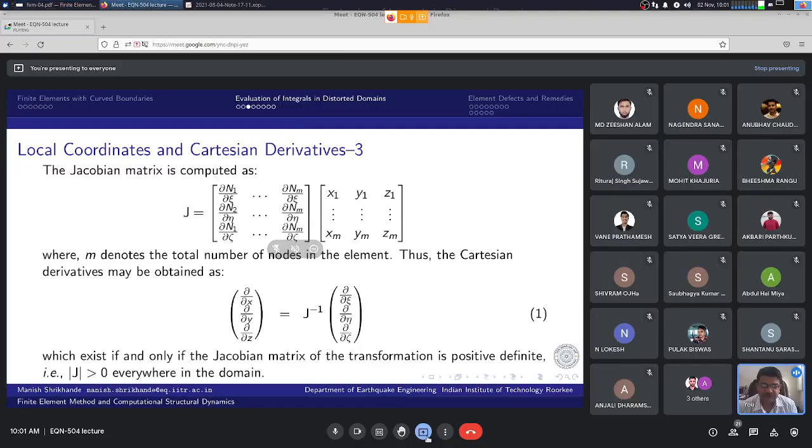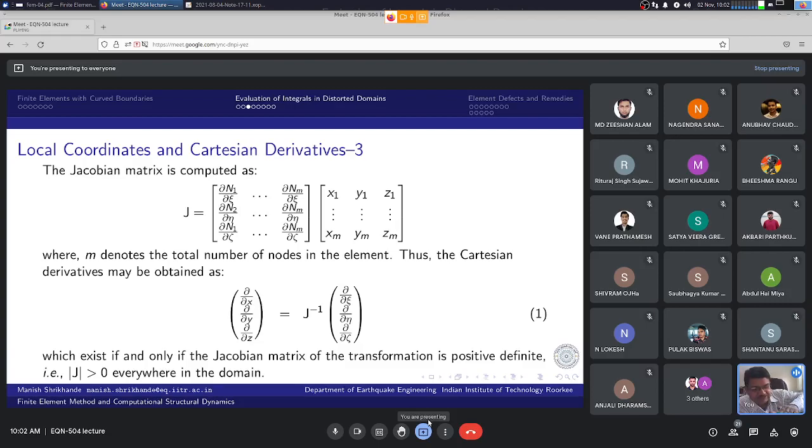you may look at this face. This is the parent element, and if I bend it over like this, then it is a case of severe distortion, because for two values of xi, eta, I will have at least two values in the xy coordinate system, right?